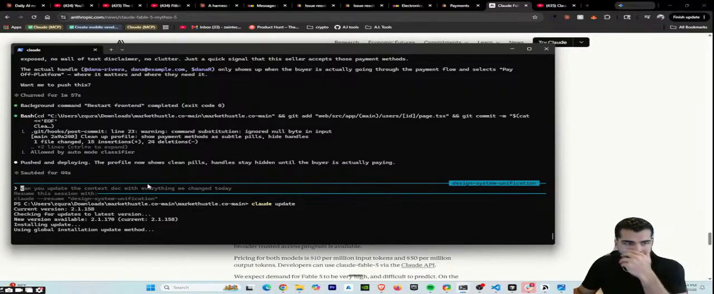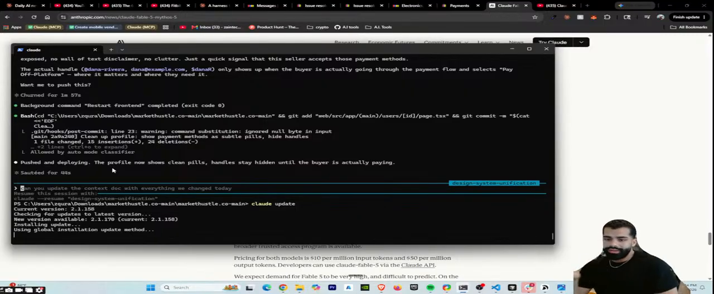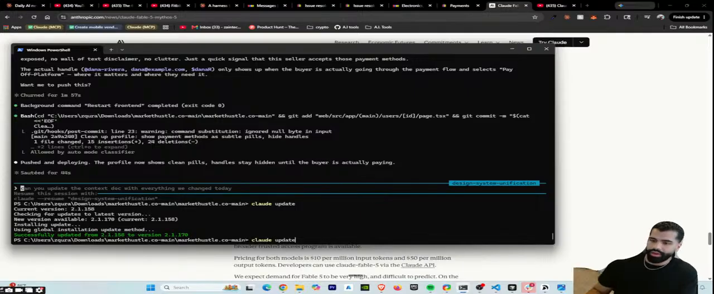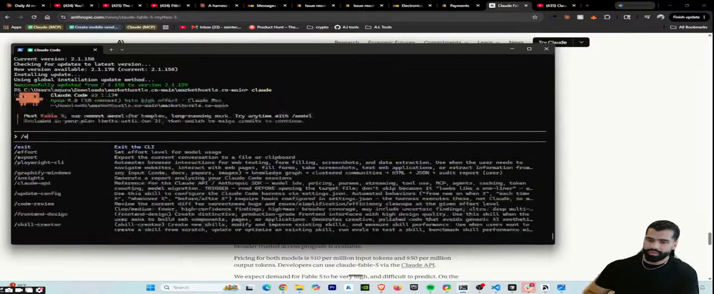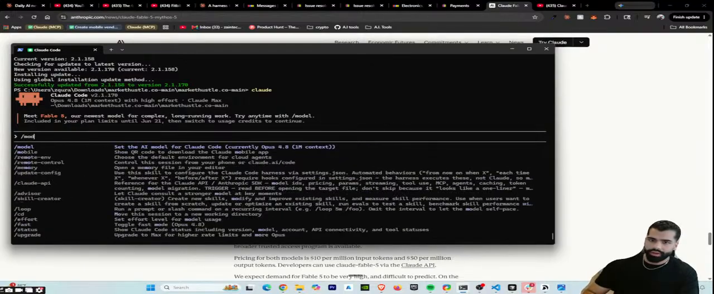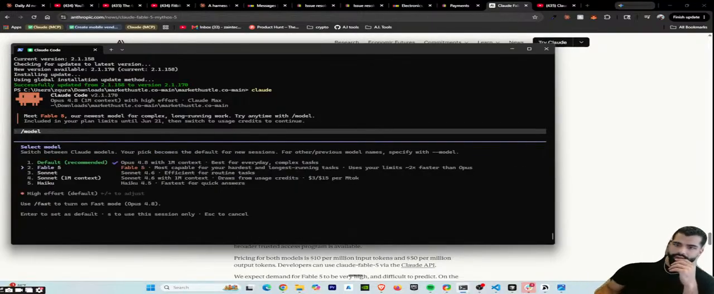I mean, pretty much you get a new state-of-the-art model. I guess it's just better in all metrics. I'm just curious to see how well it'll perform and how well it'll do. So let's run Claude. Let's also go ahead and see what the model is. Oh, there it is, Fable 5, most capable for your hardest tasks.